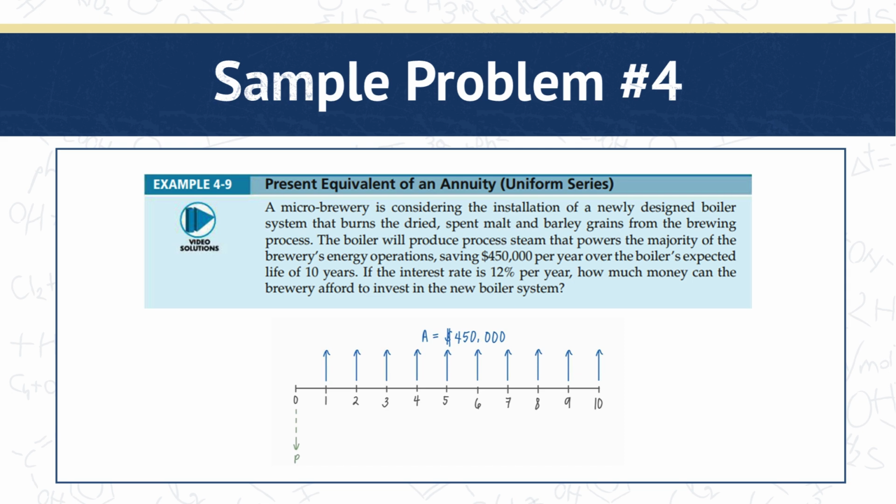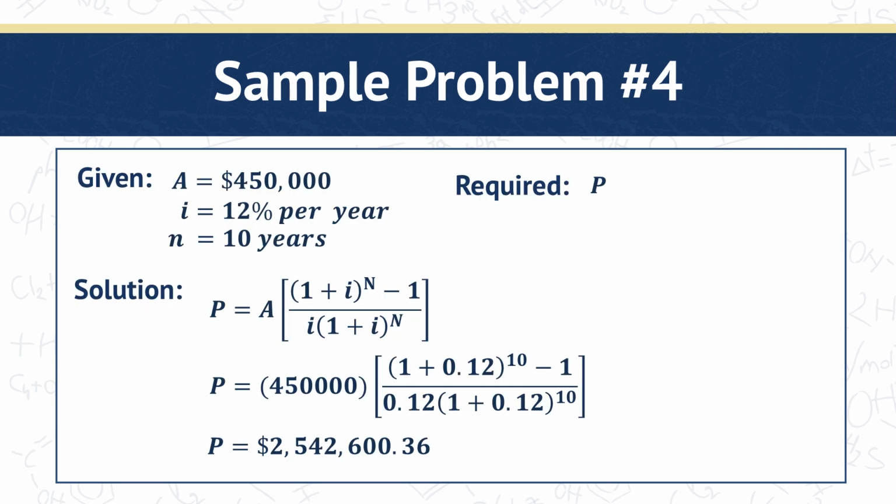Here we have 10 years and then 10 upwards arrows signifying an annuity of $450,000. And then a downwards dashed line at time zero to represent the present value, since we're looking for how much money the brewery can afford to invest in the new boiler system at present. Again, we list the given values: annuity value of $450,000, interest rate of 12% per year, and an end value of 10 years. And we're looking for the present value, or P. So here's the equation to solve for P, and we then substitute the values.